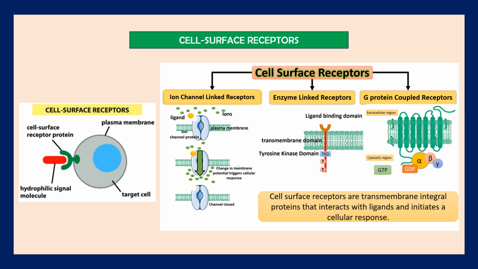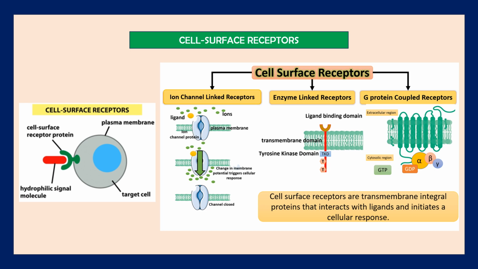And all the hydrophilic signaling molecules as well as some lipophilic molecules bind to the cell surface receptor proteins, and these cell surface receptor proteins act as signal transducers to produce intracellular messengers.